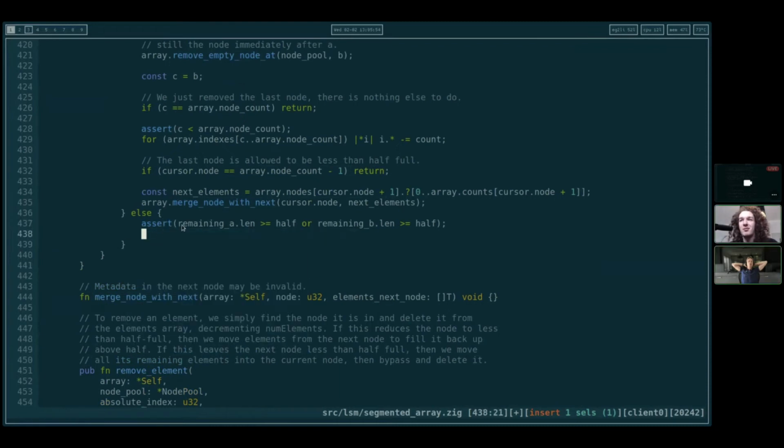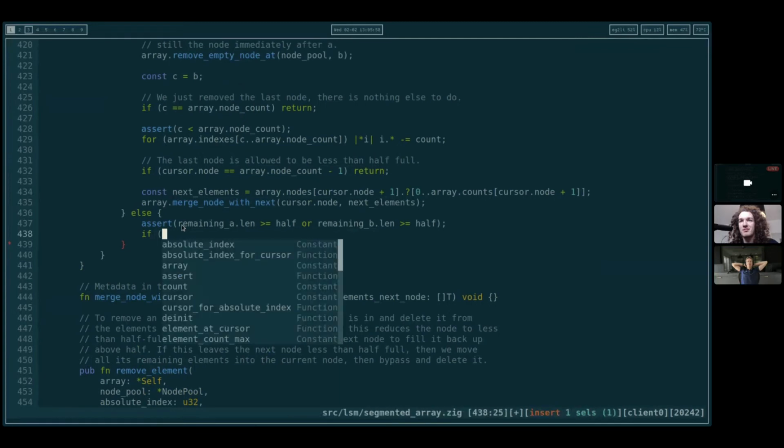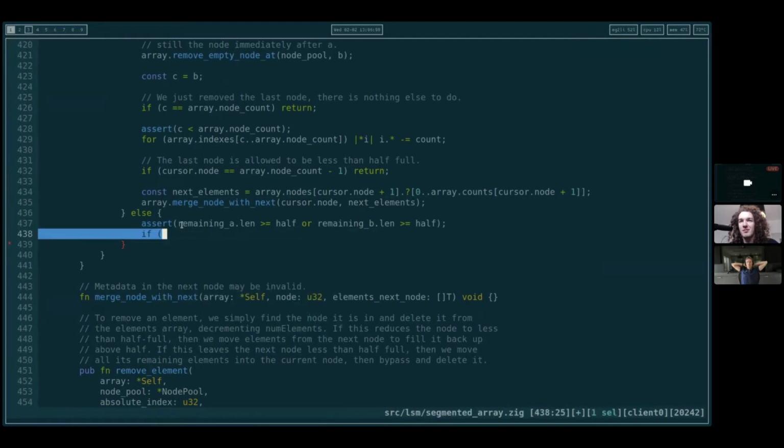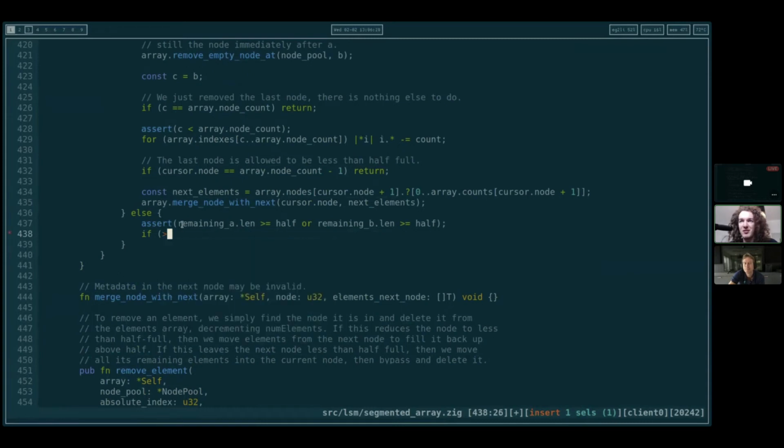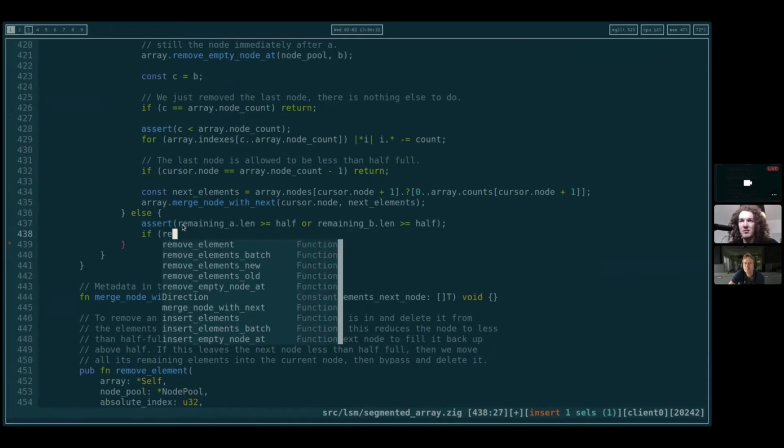It is kind of one branch, so it doesn't need a helper. It's only one thing. I think I really just need to see it all written out in code to reason about this better. Okay, so this branch is remaining a.length is greater than half, or remaining b.length greater than or equal to half. So if a.length is greater than or equal to half,